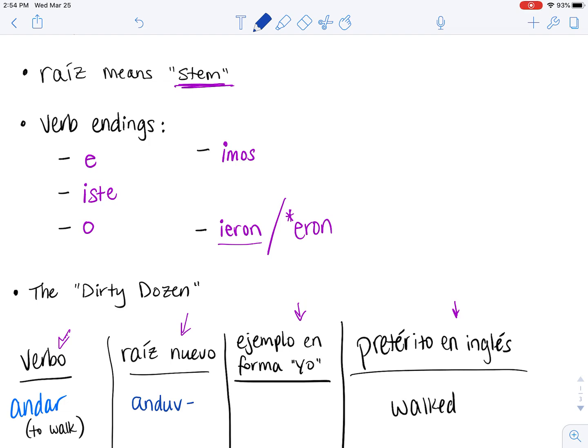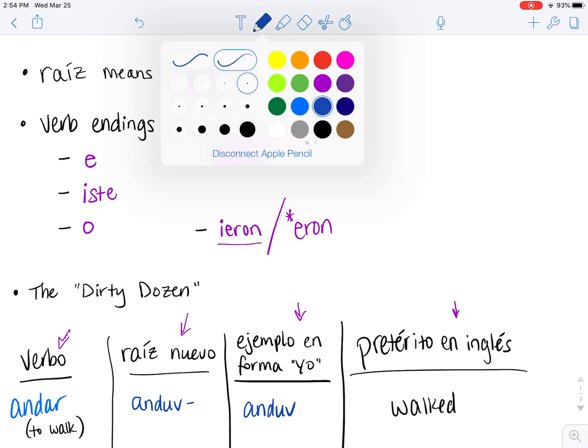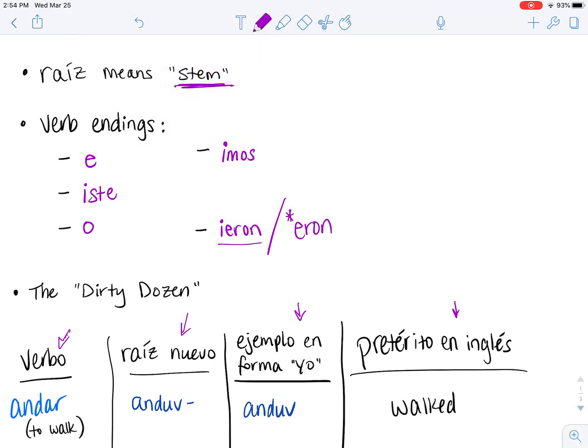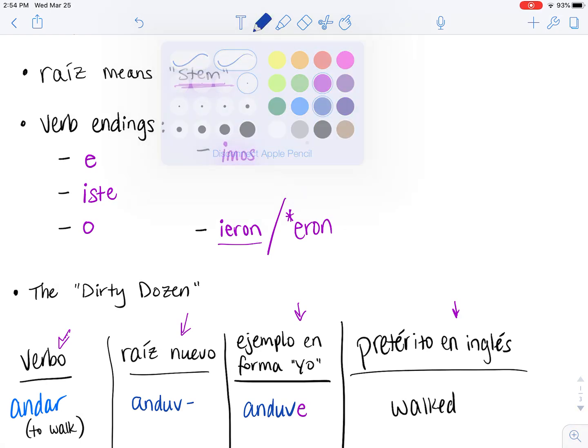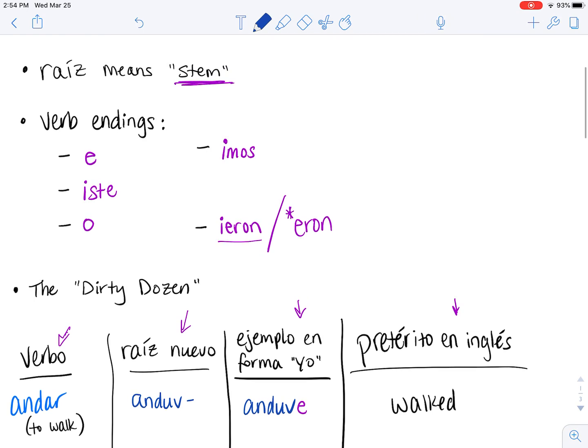We're going to have anduv. I'm going to keep these all color-coded here. So there's our raíz, anduv, and then a yo form ending here. We have the E. So our yo form would be yo anduve, which would be I walked. So our pretérito in inglés for andar is walked. That's what it means.